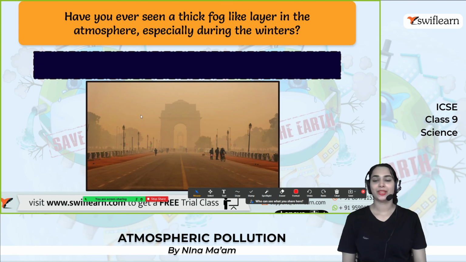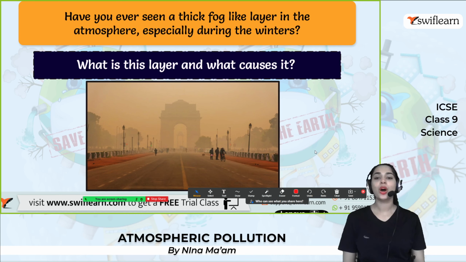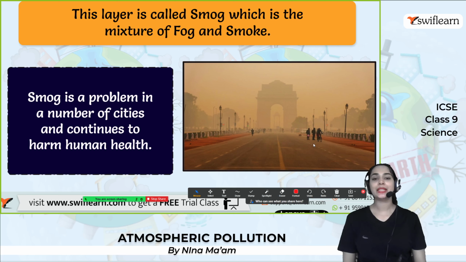So look at this one. Have you ever seen a thick fog-like layer in the atmosphere, especially during winters and in the early mornings? Yes, right? And what is this layer and what causes it? The layer is called smog, which is the mixture of fog and smoke.